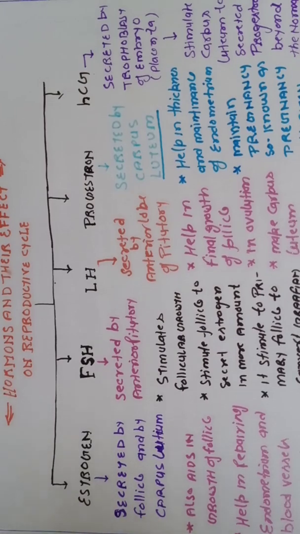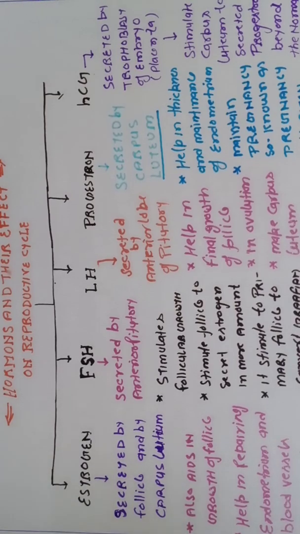And the second thing is this, on the 14th day when the amount of the LH hormone is more, then it is known as the LH surge, and due to this more amount of LH, ovulation takes place on the 14th day.